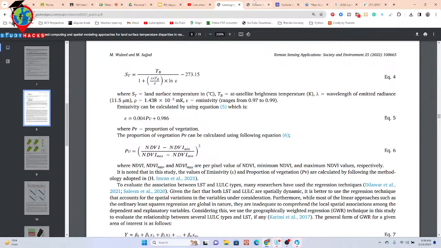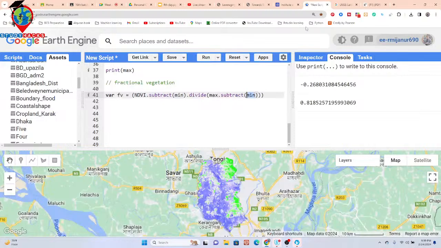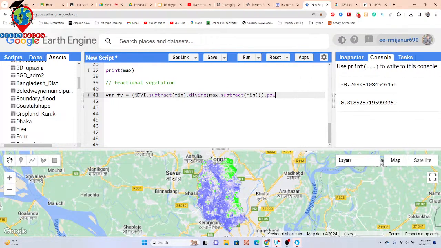For this power 2, we just write this code. For that, we use pow, mainly power, and power 2. It's a number. If you want, you can also use just 2, there is no problem. But the Google Earth Engine platform is a cloud-based platform, so all the time we need to write cloud-based functions.